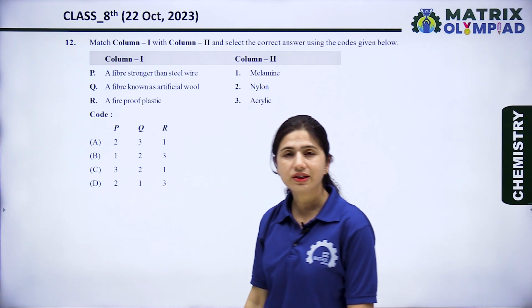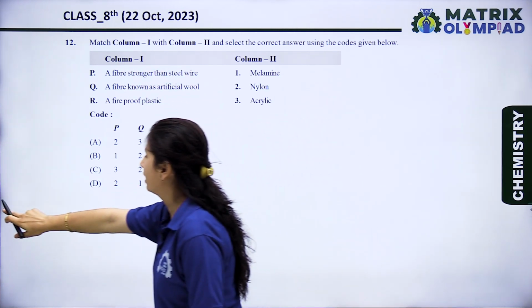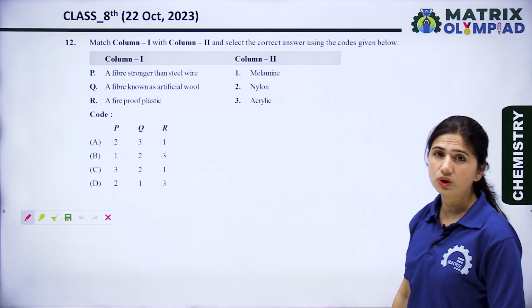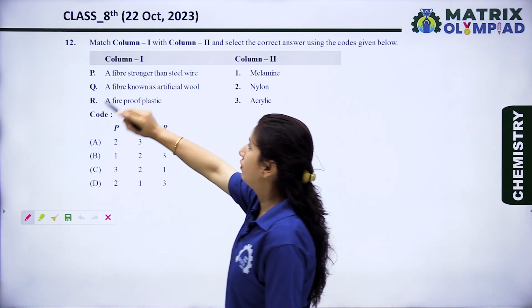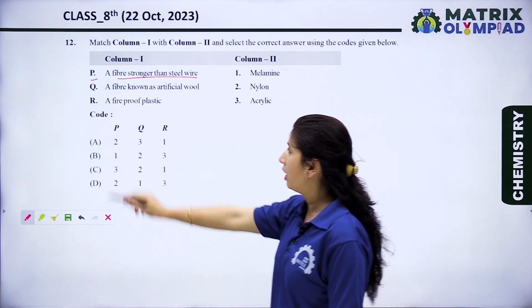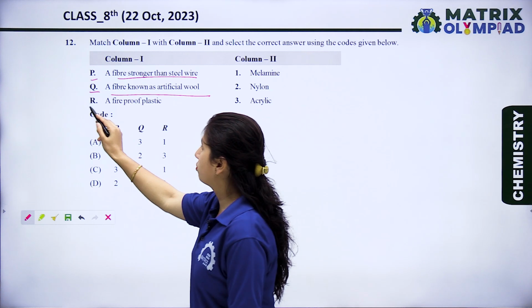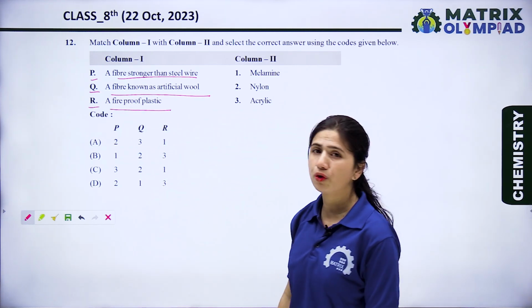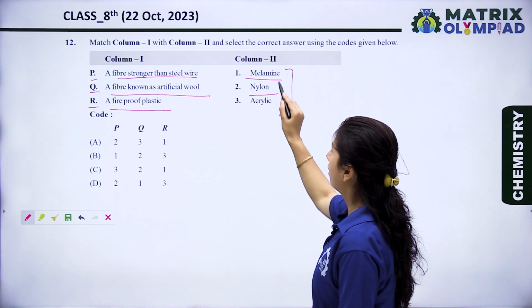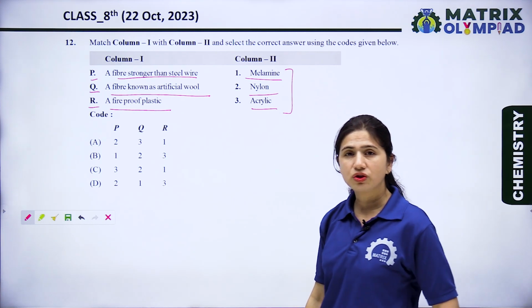Now, let's see question 12. Match column first with column second and select the correct answer using the codes given below. Column first, P is a fiber stronger than steel wire. Q is a fiber known as artificial wool. R is a fireproof plastic. In column second, there are different polymers: melamine, nylon and acrylic. So now let's match the columns.